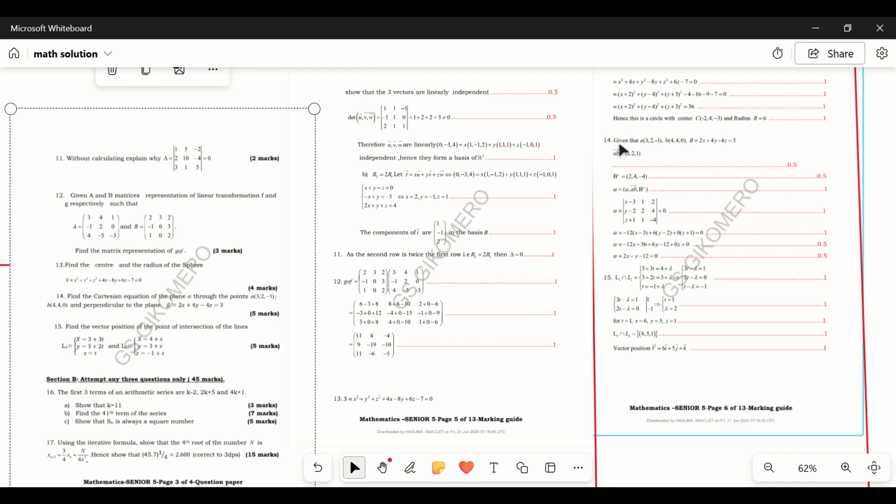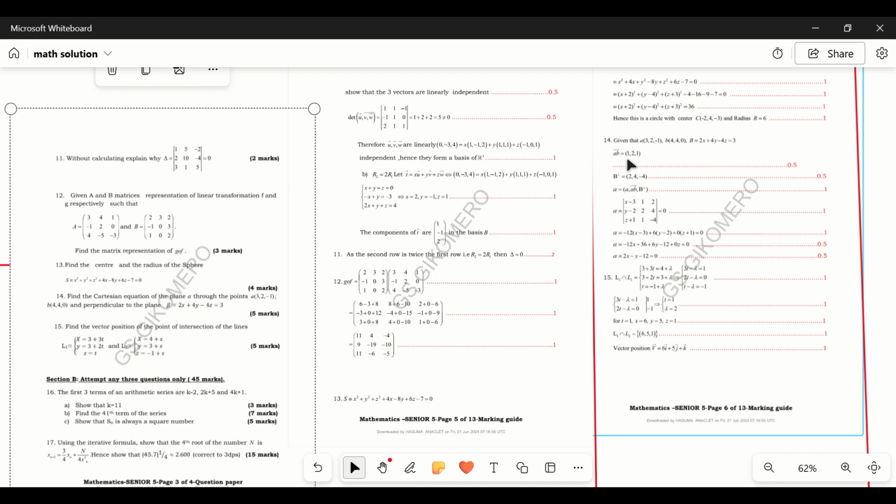So given that, for question number 12, which is find the Cartesian equation of the plane alpha, containing the points A, which is 3, 2, and negative 1, and B, which is 4, 4, and 0, and perpendicular to the plane beta, which is x plus 4y minus 4z equal to 3. So for this question, we take A as this one and B as this one, and beta gives us this one as a plane.